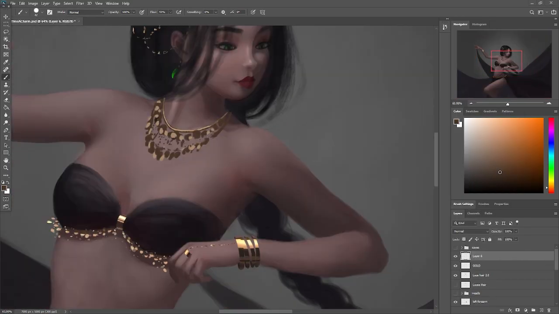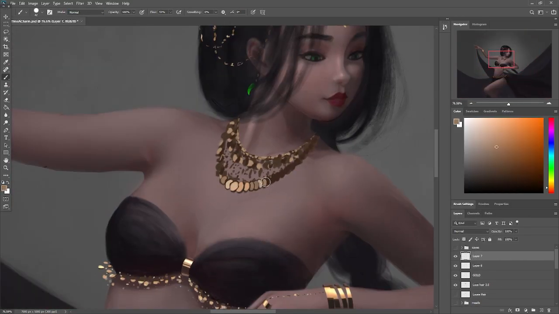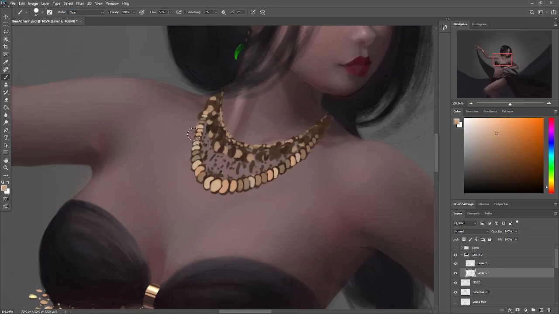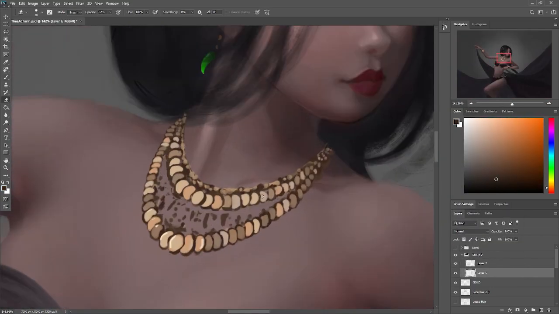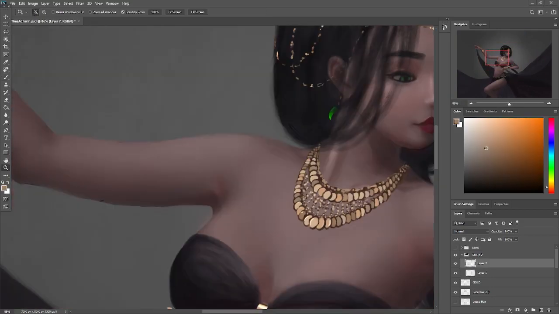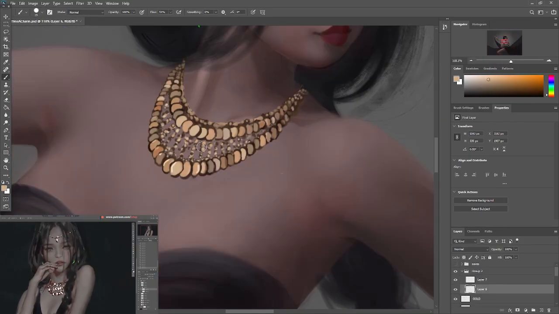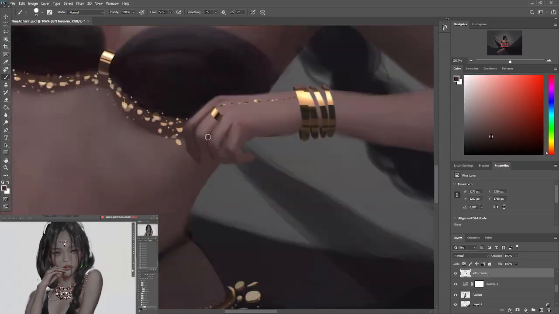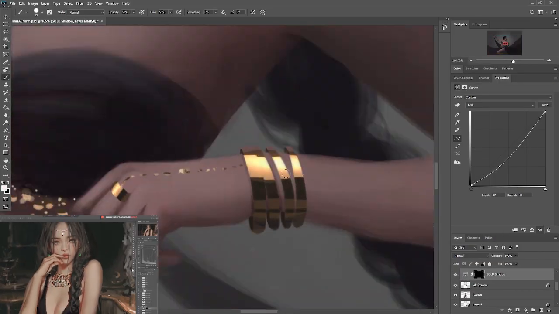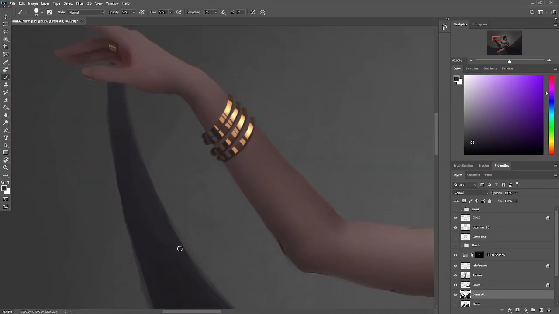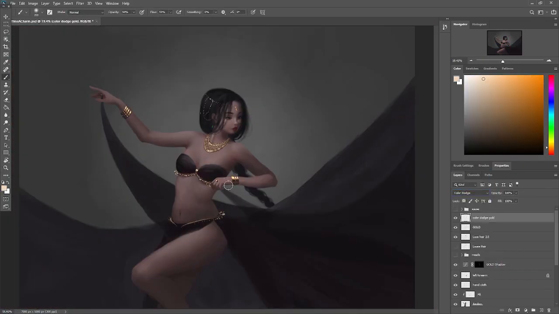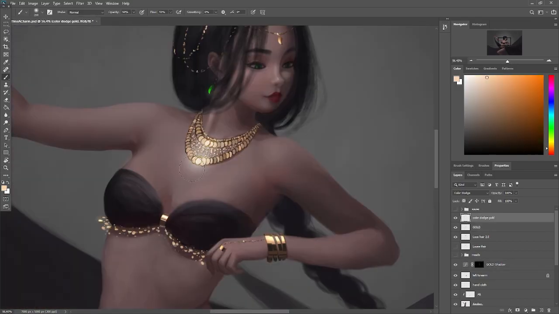The necklace is more complicated because there are so many little circles, it's hard to just draw the shape right by painting the circles one by one. So I looked at Willup's other speed paints, and his solution is to draw a really rough necklace first to figure out the general shape and colors, and then add the little circles on top of that necklace. Once all the jewelries are done, don't forget to add shadows for a more realistic look.